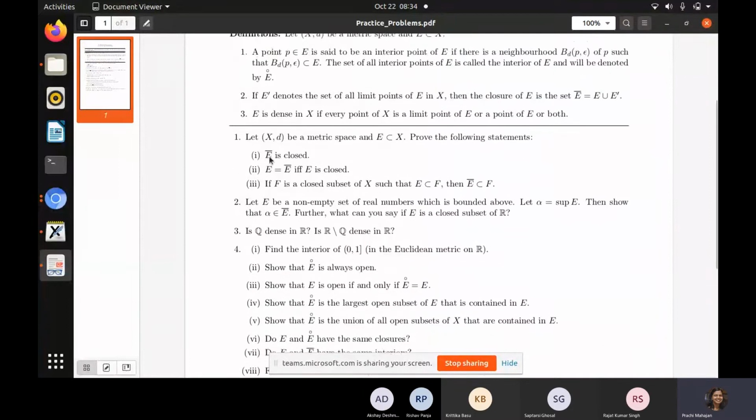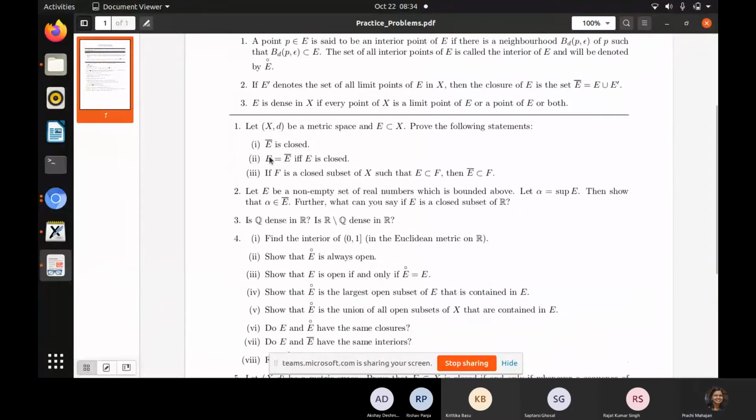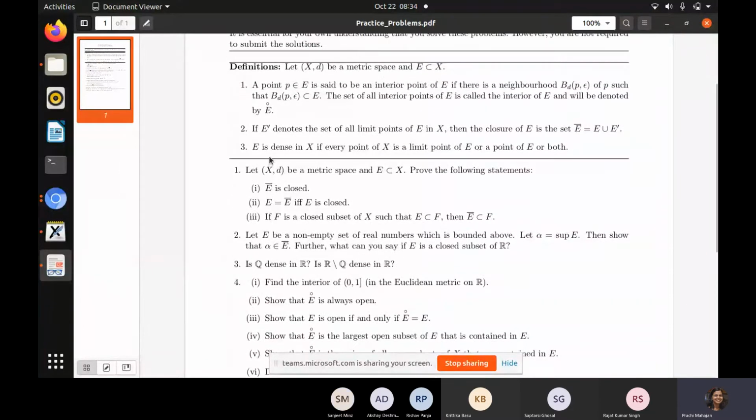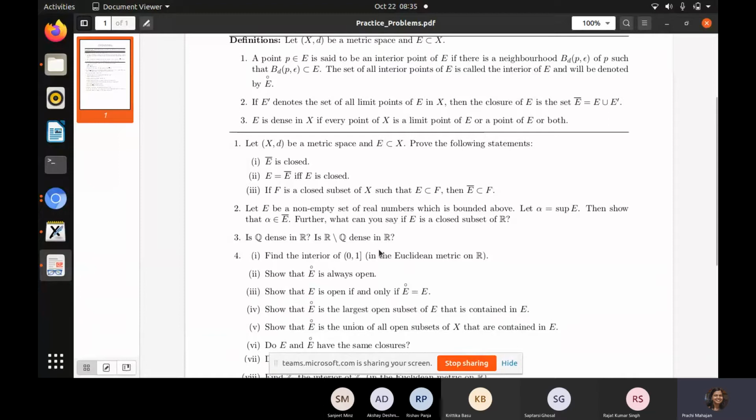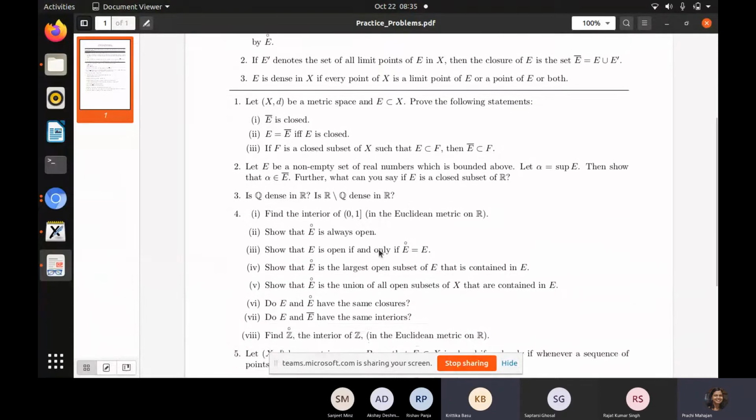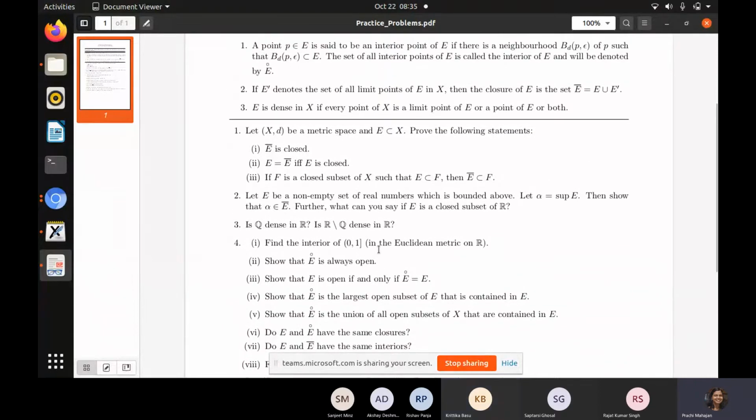So the first one: find the interior of open 0, closed 1. About part 2, the interior of a set is always open. From part 4: show that E interior is the largest open subset of E that is contained in E.